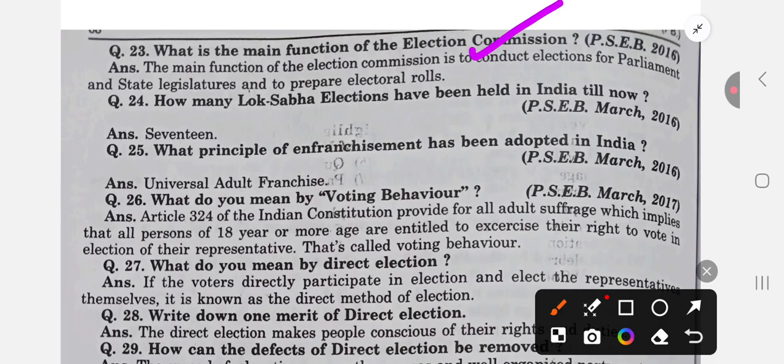How many Lok Sabha elections, 17 or 18, have been held so far? What principle of suffrage has been adopted in India? Universal adult franchise. What do you mean by voting behavior? Article 324 of the Indian Constitution provides for adult suffrage, which implies persons who are 18 years or more of age are entitled to exercise their right to vote and elect their representatives, and this is called voting behavior.